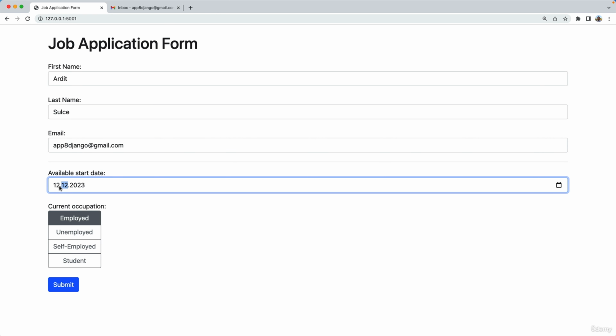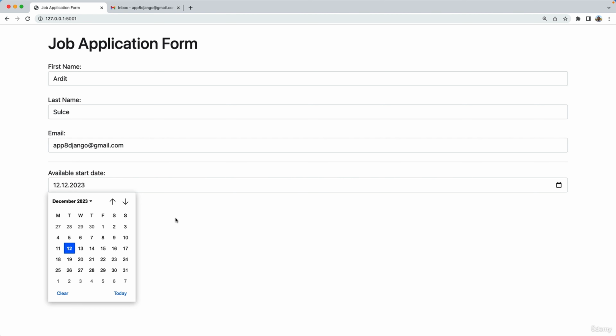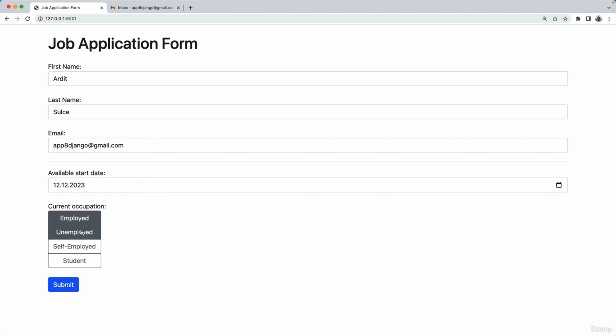They place an available start date when they want to start the job. They can type in the date here, or they can use the calendar here. And then they can select one of these options, whether they are student, unemployed, employed, or self-employed. Let's select student. And then they submit that form.